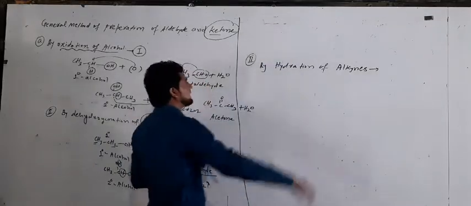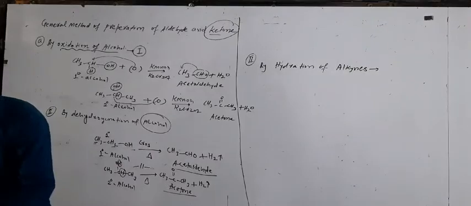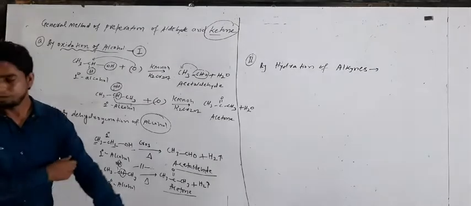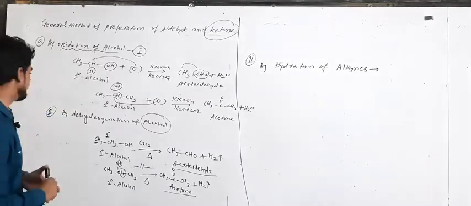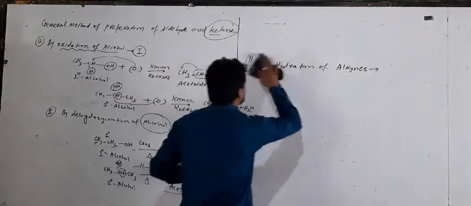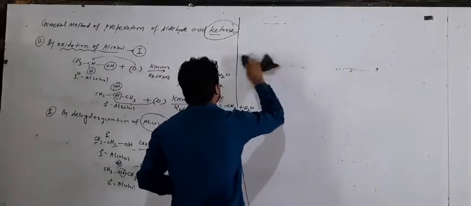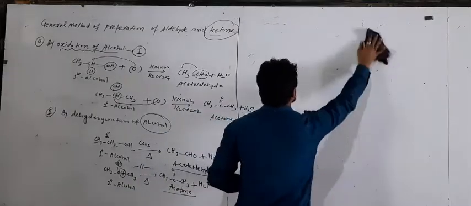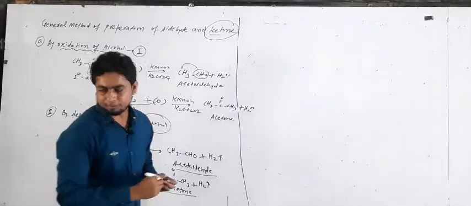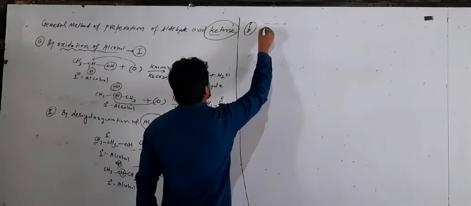So we take the B point, from the hydrocarbon. It means with the help of hydrocarbon we can also prepare aldehyde and ketones. So we take point number B, from hydrocarbon.